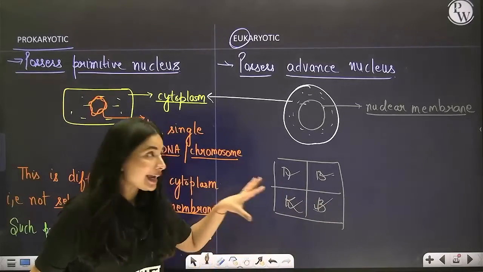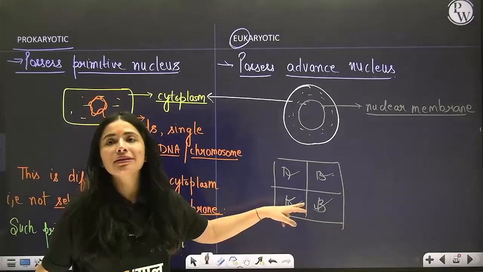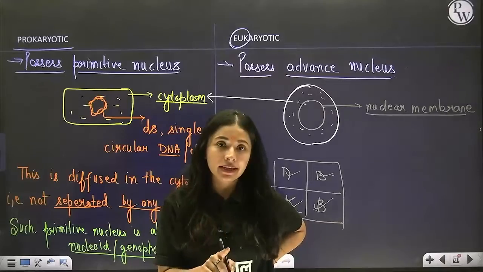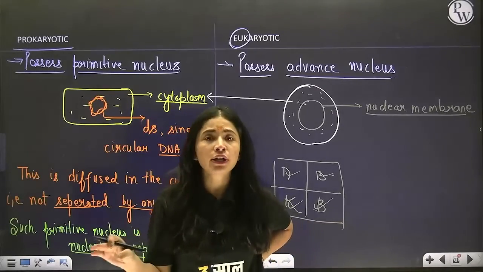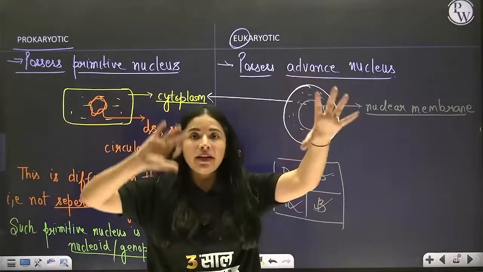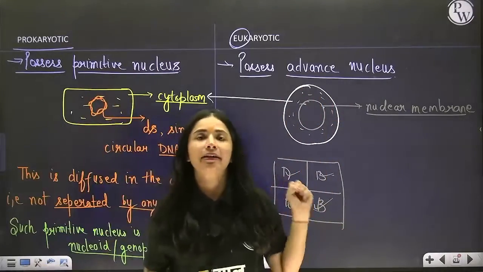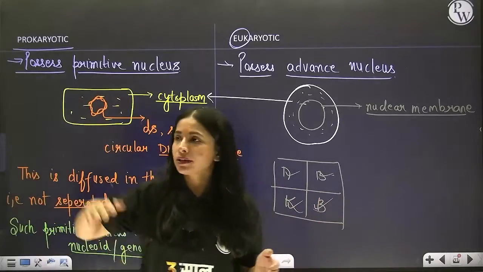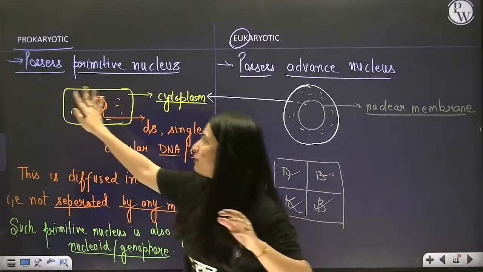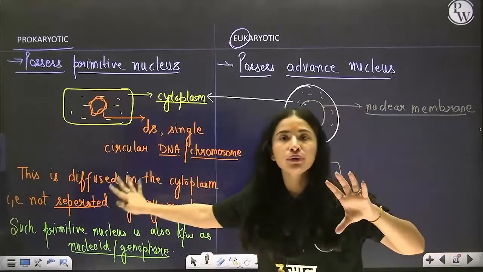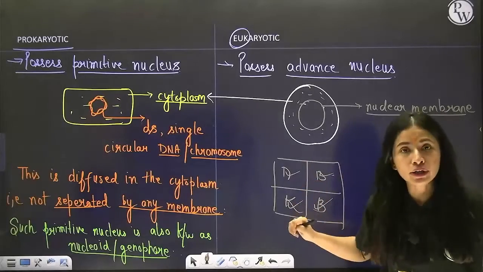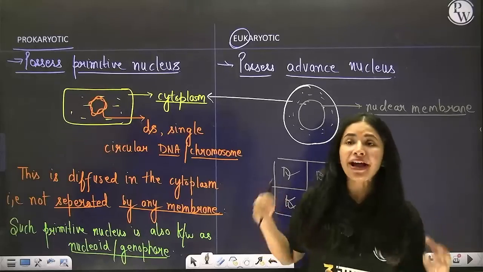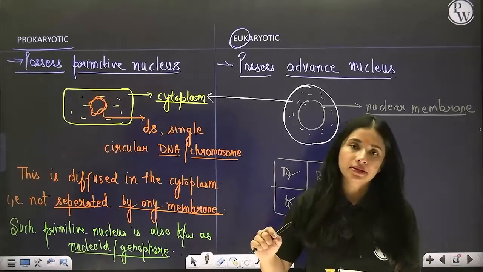Correct? So here in the eukaryotic cell, there is compartmentalization, there is a membrane system present, because of which the cytoplasm is not continuous. There are separate rooms: one is the bedroom, one is the drawing room, one is the dining room, etc. But here, everything is present in the same room. So you can't separate, okay, this is the bedroom, this is the drawing room. No. Here, everything is continuous. Cytoplasm is continuous. But here, cytoplasm is discontinuous. Discontinuous means it is separated or invaginated by the membrane system. Correct?